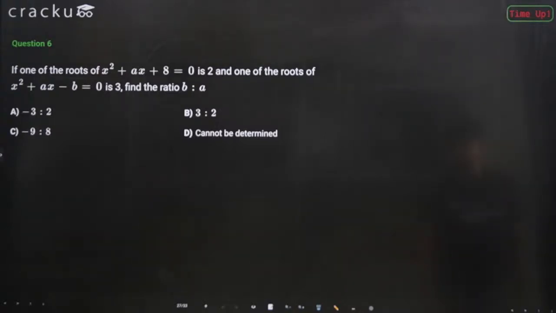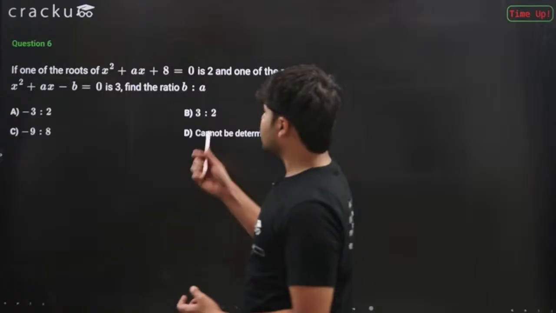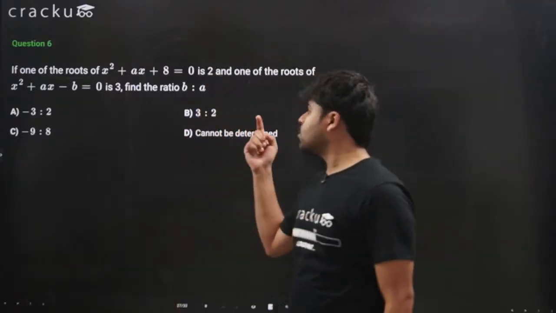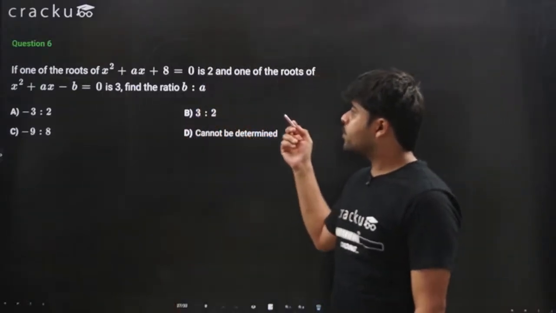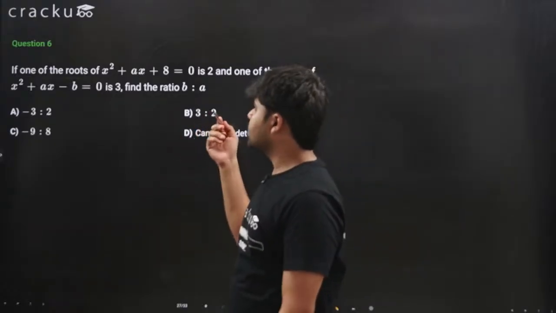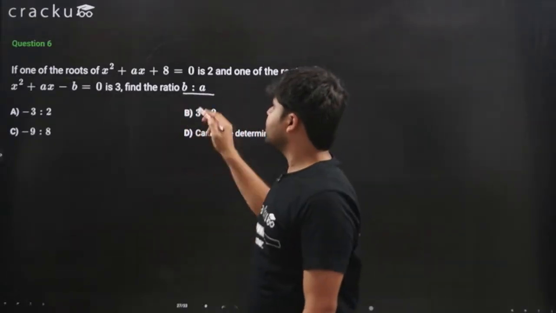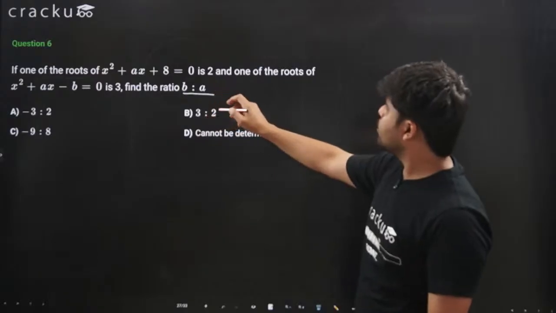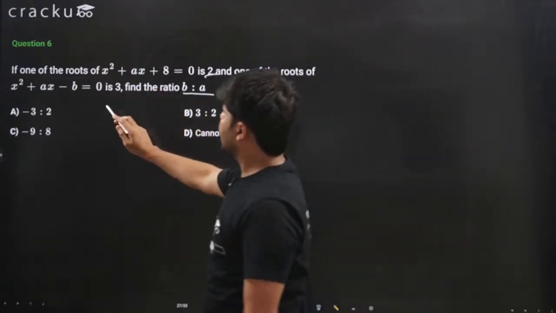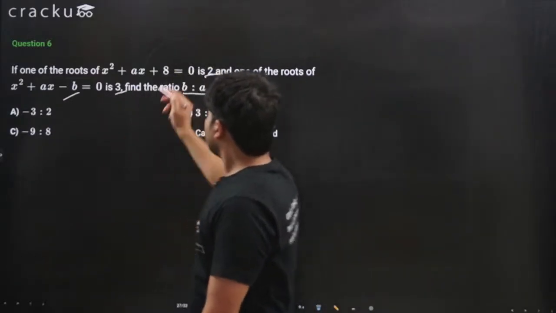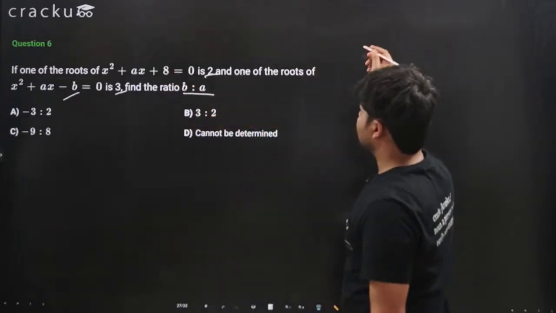Okay, that's time. I hope you were able to solve this. If one of the roots of x square plus x plus a equals 0 is 2, and one of the roots of x square plus x minus b equals 0 is 3, find the ratio b ratio a. So we have one of the roots as 2 of this one, and one of the roots as 3 of this one. So we know the product of roots is given by c upon a.